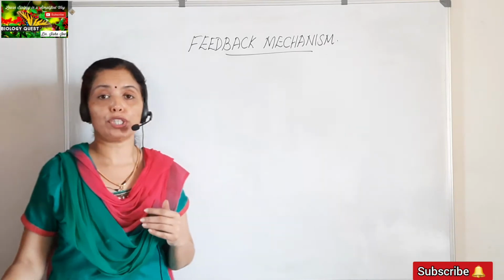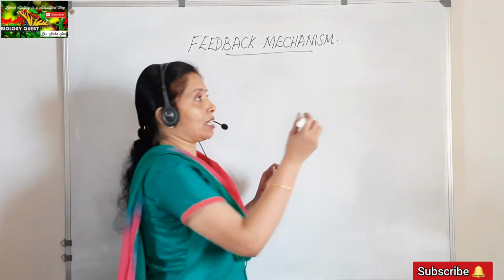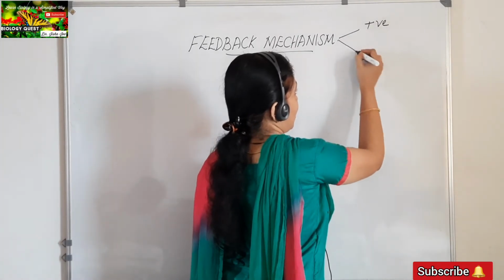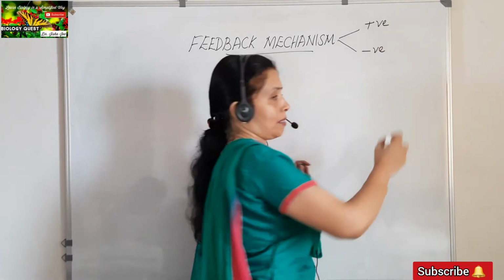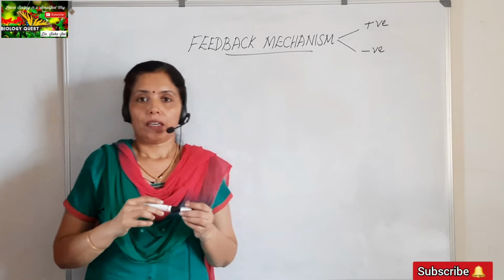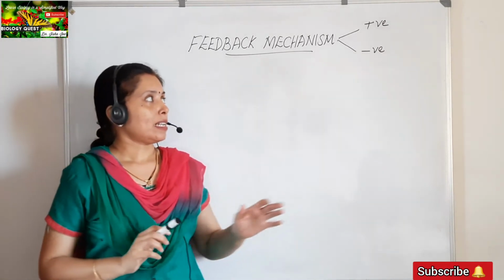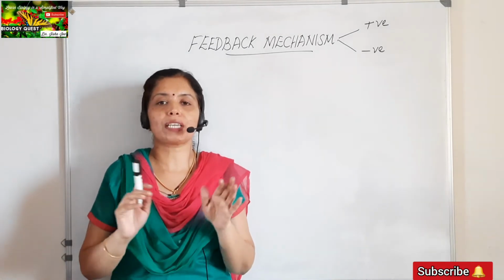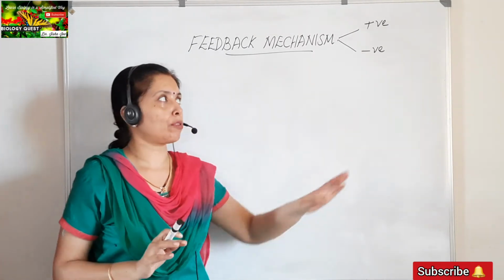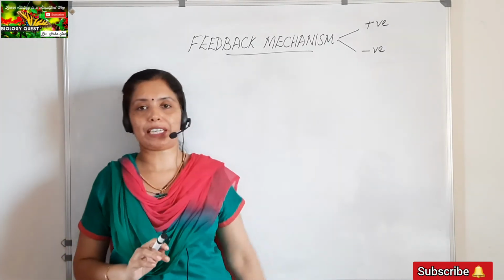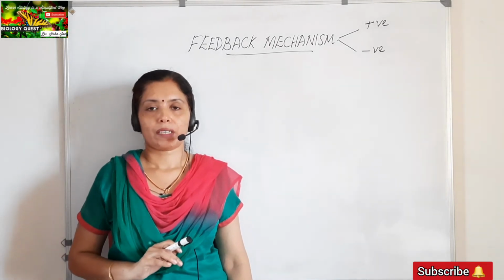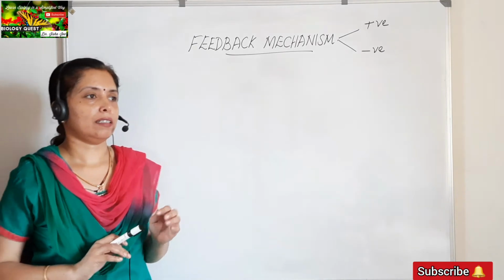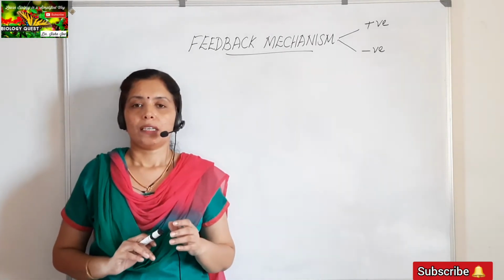And as I told you, there are two types of feedback mechanism, the positive feedback mechanism and the negative feedback mechanism. In our syllabus, we have the negative feedback mechanism. Most of the endocrine glands are controlled by the negative feedback mechanism. When I take a simple example, you will understand it more.